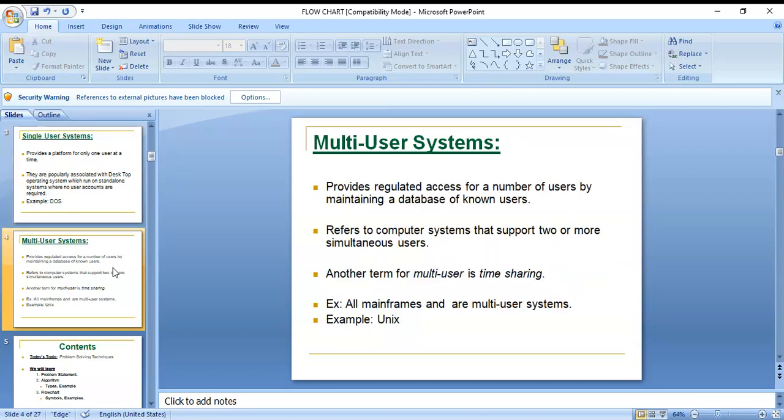Next, a multi-user system provides regulated access for a number of users by maintaining a database of known users.